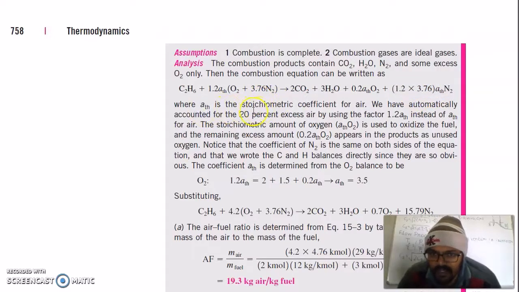Where a_th is the stoichiometric coefficient for air, we have automatically accounted for 20% excess air by using the factor 1.2 a_th instead of a_th for air.